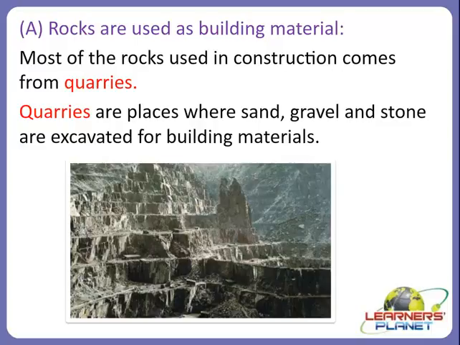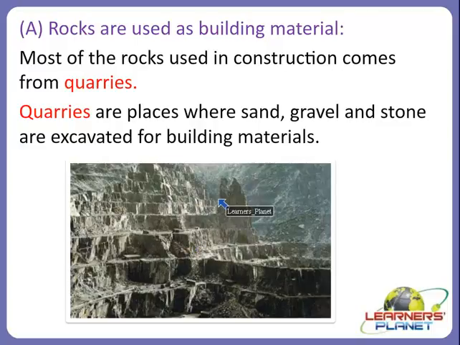So in modern times we can say that we have been using rocks and minerals at an ever increasing rate, right, for building cities, and we have consumed a great number of things in a lifetime. So our uses of rocks and minerals are in many ways. Most of the rocks which are used in construction come from quarries. Quarries are the places where sand, gravel and stone are excavated for building materials, as you can see in the picture. This is a quarry.